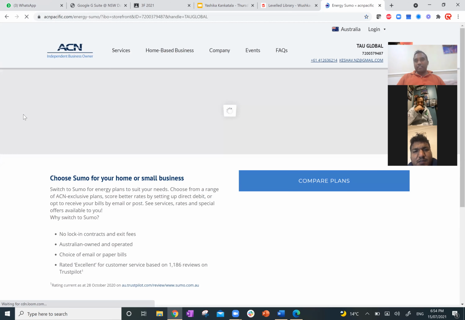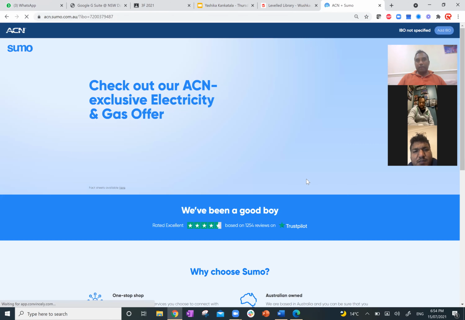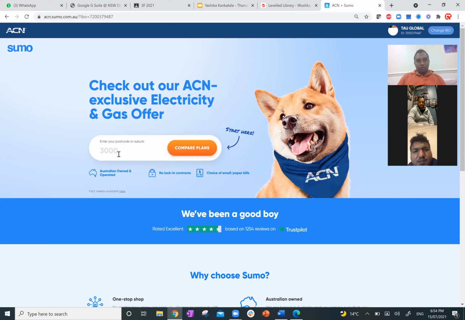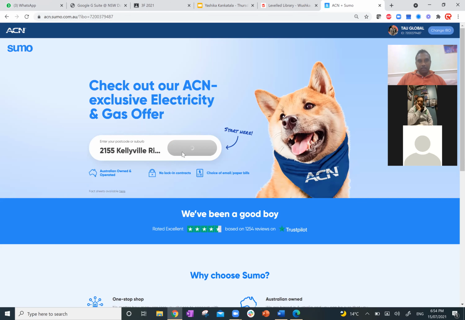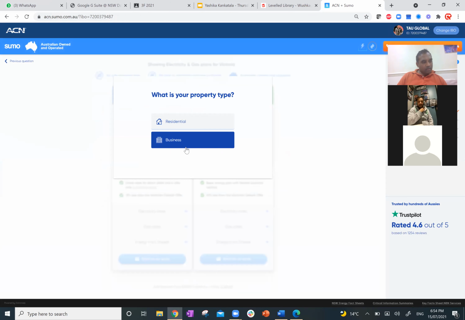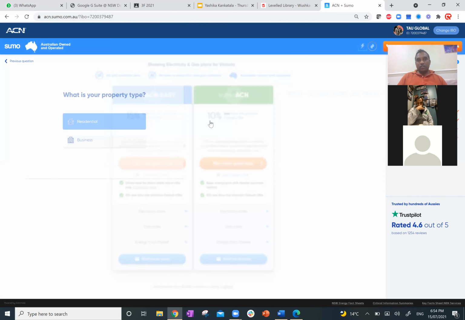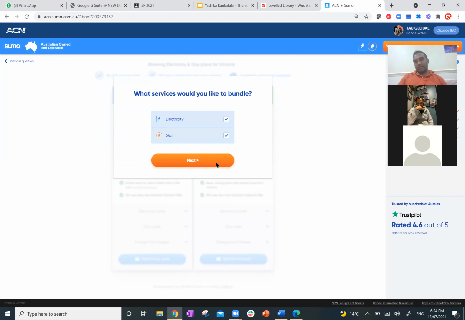So let me show you anyway what to do. The first thing you do is go into your website and click on compare plans, energy. Then you put the postcode, say for example 2150, Parramatta, or Kellyville Ridge, whatever it might be. Click on residential, you're doing a comparison for electricity and gas, and then press next.